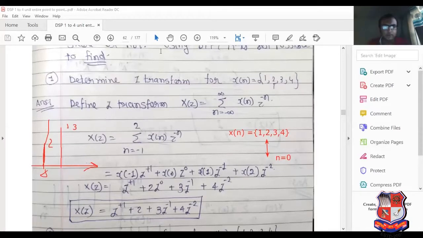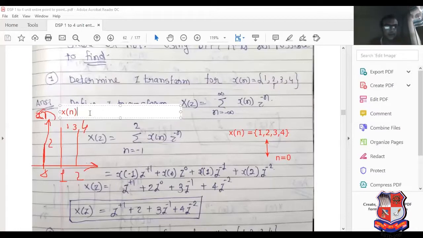At n equal to 2, amplitude is 4. And whatever we have written here is known as x of n. I have written here that point. Don't worry about that. Here it is known as x of n.